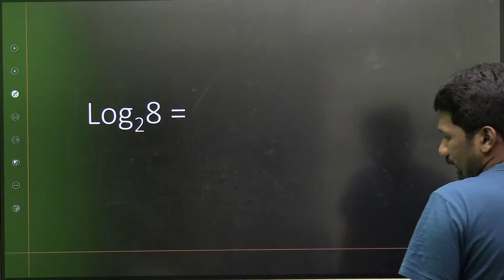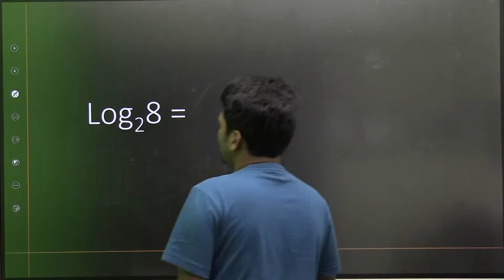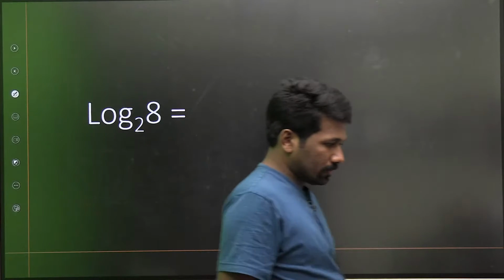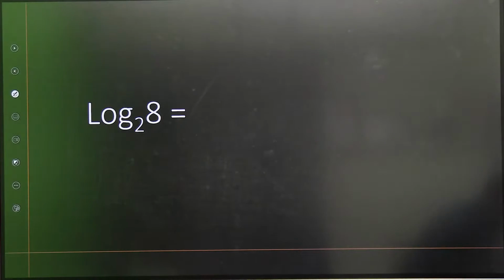Log 8 to the base 2 क्या है? Log 8 to the base 2. Very good, very good. Most of you got it.